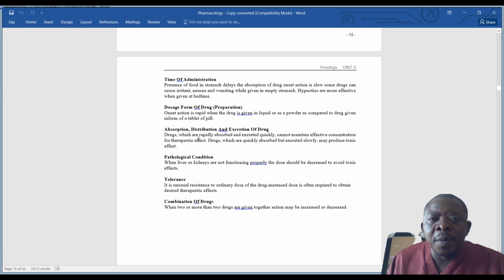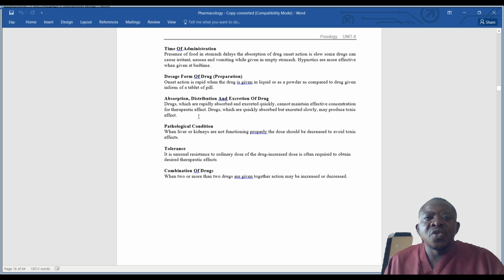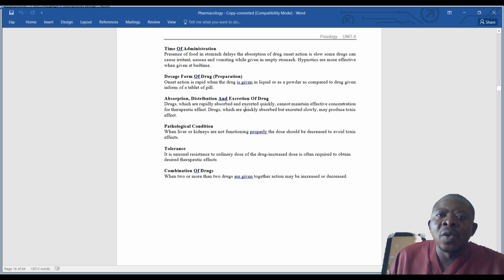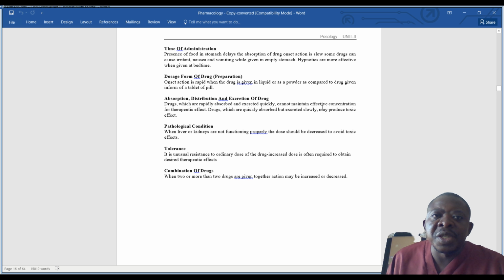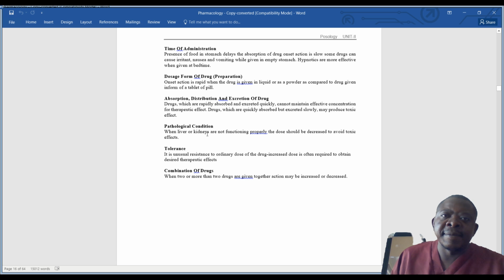Then, absorption, distribution, and excretion of the drug. Drugs which are rapidly absorbed and excreted quickly cannot maintain effective concentration for therapeutic effects. If you take a drug and it is quickly excreted, it will not work within the blood on the receptors to bring about the therapy that is required.